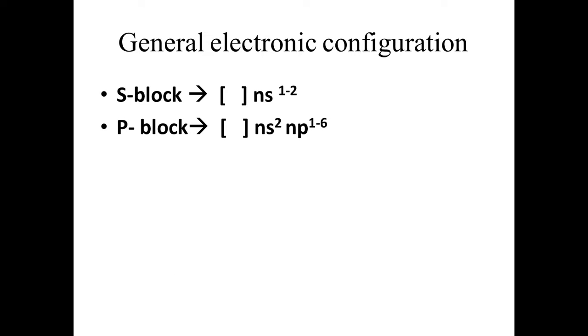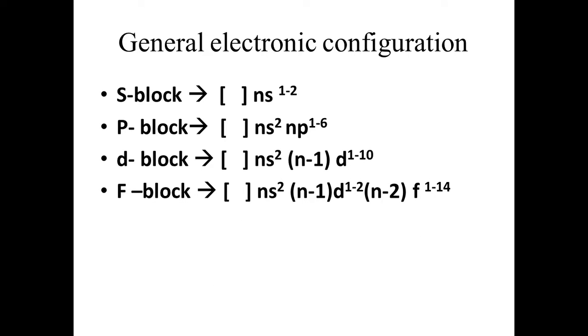On to the next, the p block, that is [noble gas] ns2 np1 to 6. For the d block, that is [noble gas] ns2 (n minus 1) d1 to 10. That means for the d block elements, the ultimate shell is s while the penultimate shell is d. Next, the f block elements, as we already told you, always come with the pre-penultimate shell, that is n minus 2. The f value is always represented by n minus 2, d is always represented by n minus 1, while the s is always with the n.